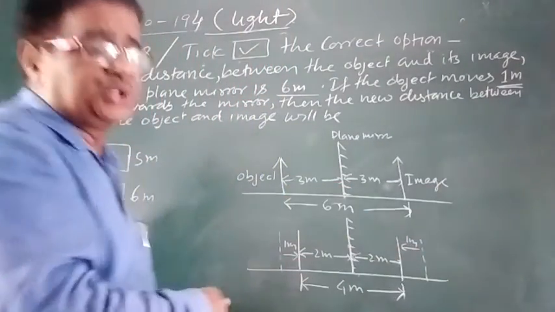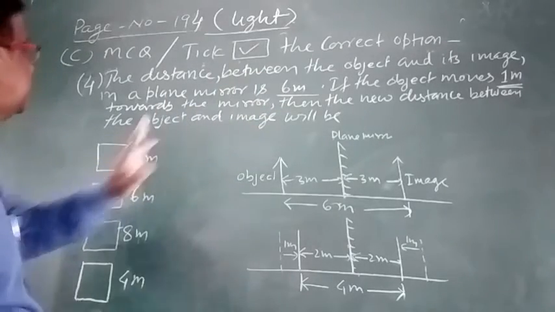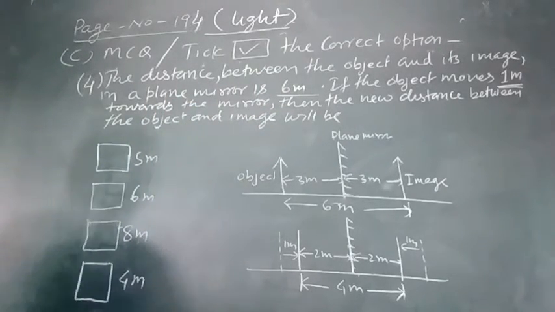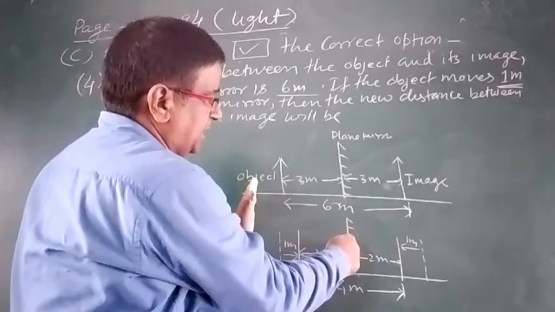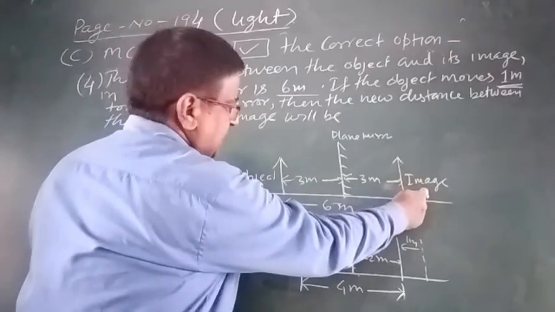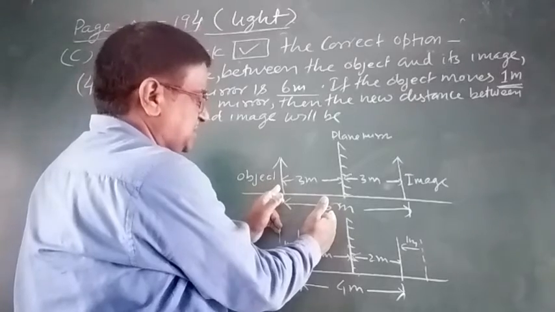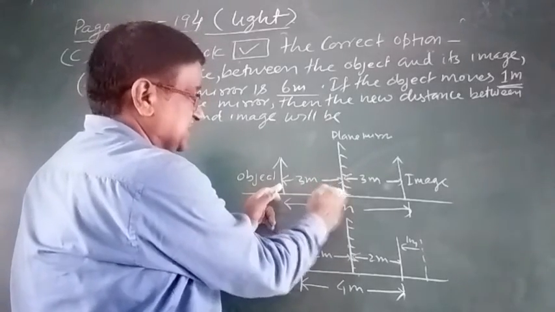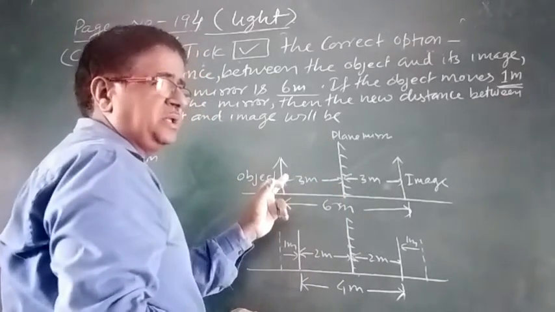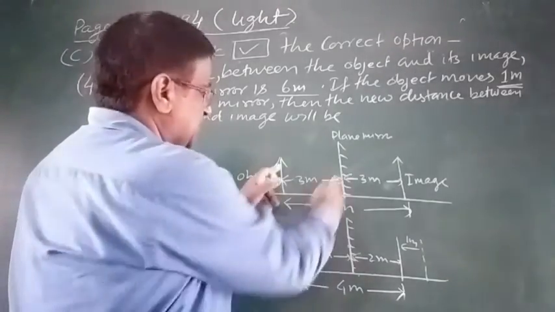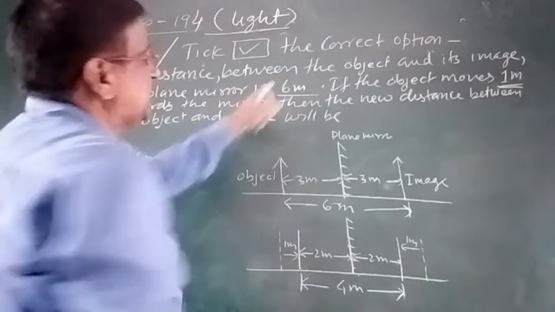Now come to question number 4. The distance between the object and its image in a plane mirror is 6 meter. Understand the figure, this is the figure. This is the plane mirror, this is the object, this is the image. The distance between them is 6 meter. As we know that the distance of image will be the same as the distance of object in the case of plane mirror, so it will be divided 3 meter, 3 meter. This is 6 meter, according to the question.